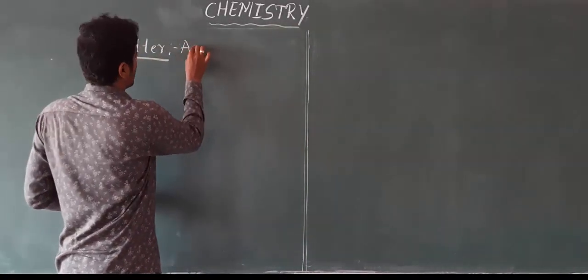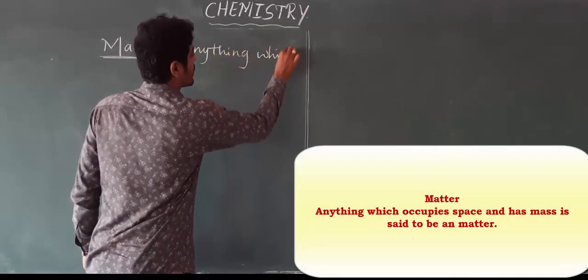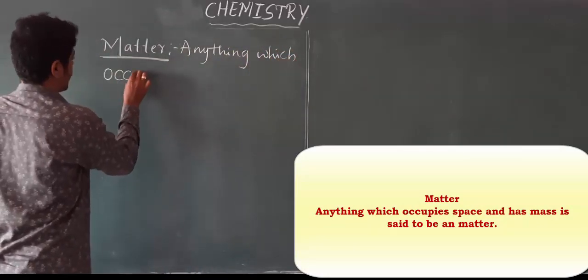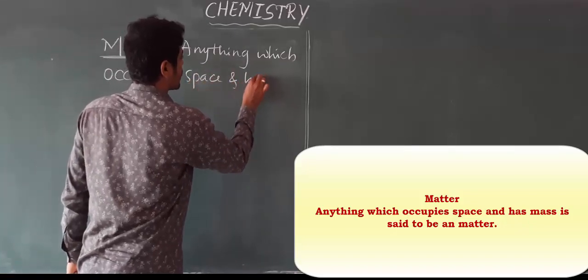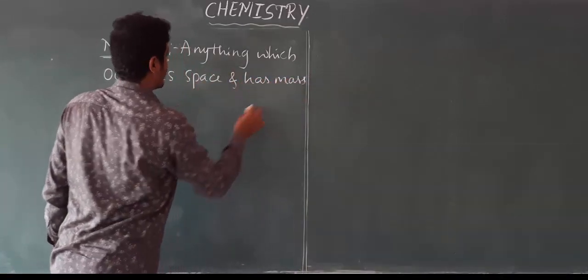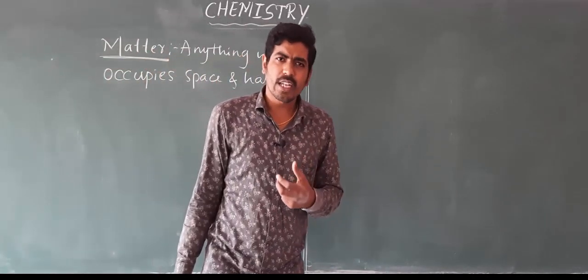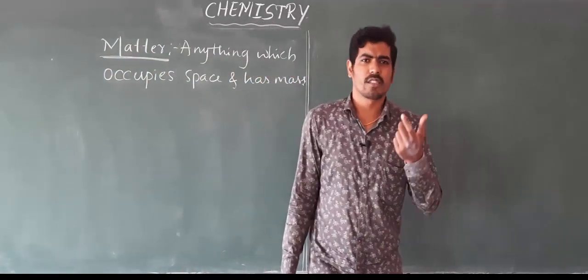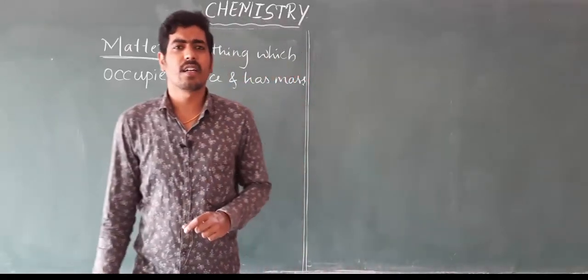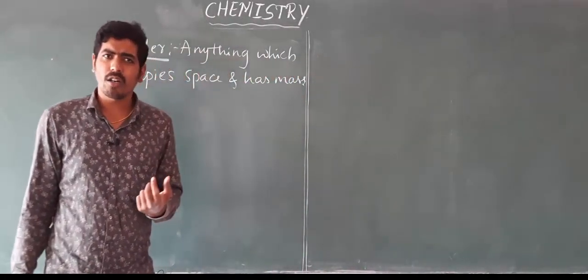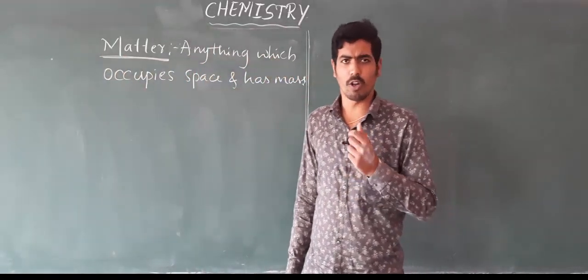We can write it as: anything which occupies space and has mass is said to be matter. Including ourselves, whatever things you see in your surroundings, we are considered as matter, because we all have certain mass and we occupy some space or volume.